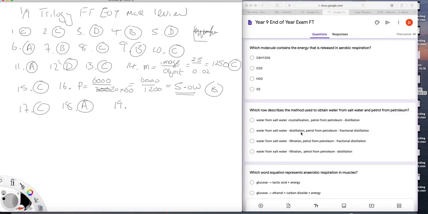Distillation, well, you would distill salt water to get the water from it. And fractional distillation is how we get petrol from petroleum. Filtration is not going to work because the salt is actually dissolved, so it'll all come through the filter. So that's not going to work. And distillation is not enough. Fractional distillation is what we're talking about. So it's B.